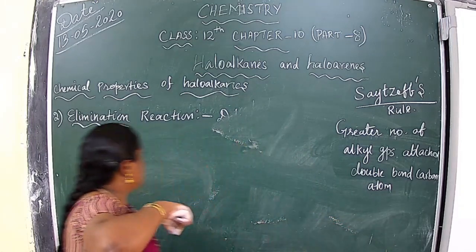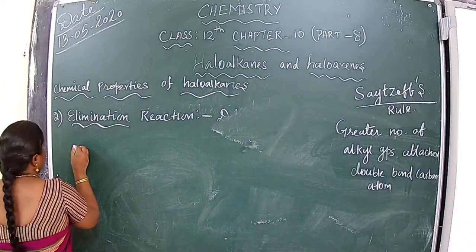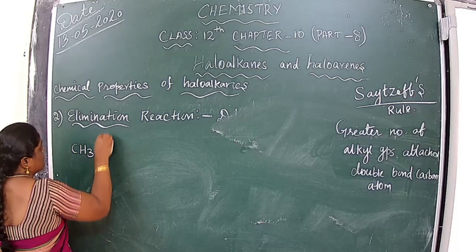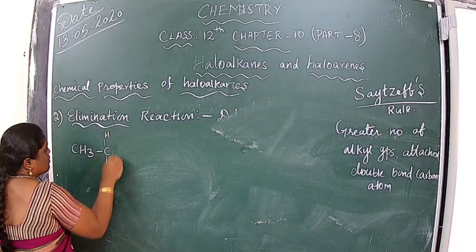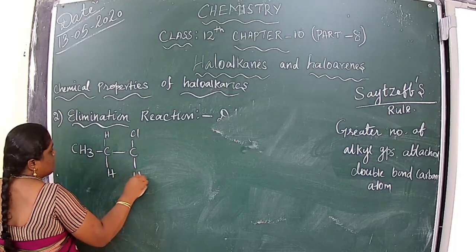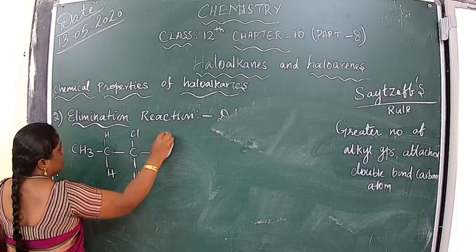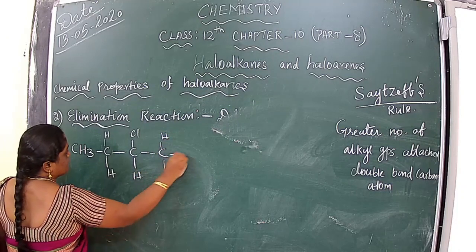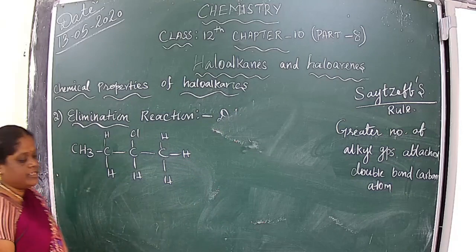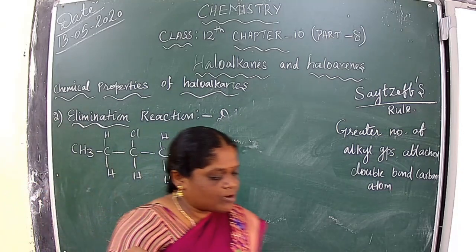Now see one example: CH3, CH2, CHCl, CH3. If the halogen is at the first position, no problem.